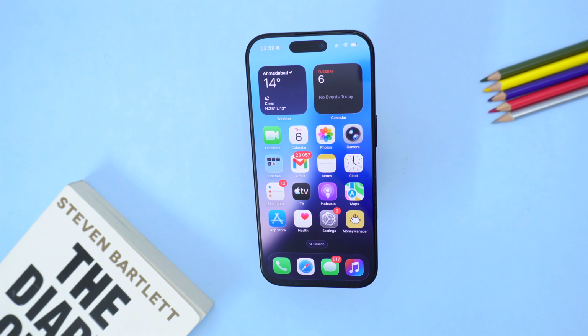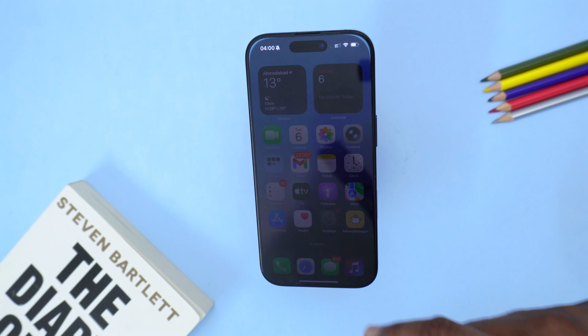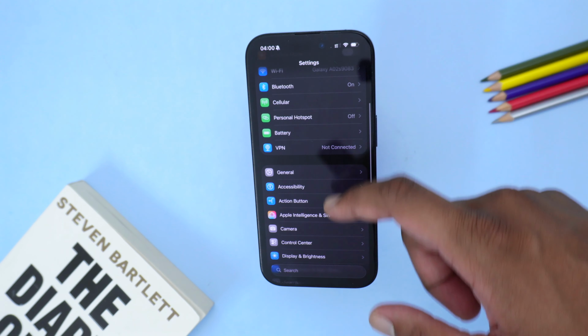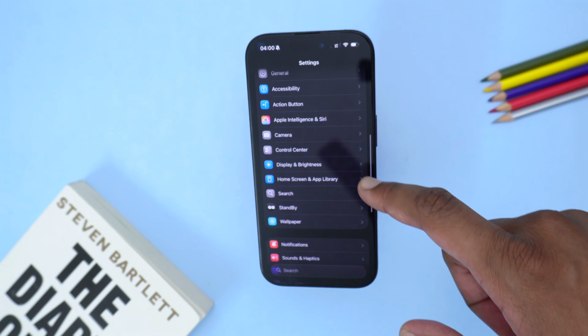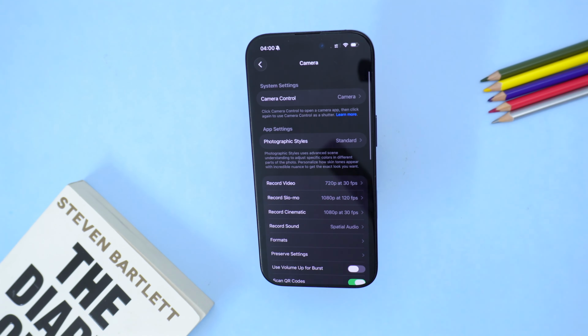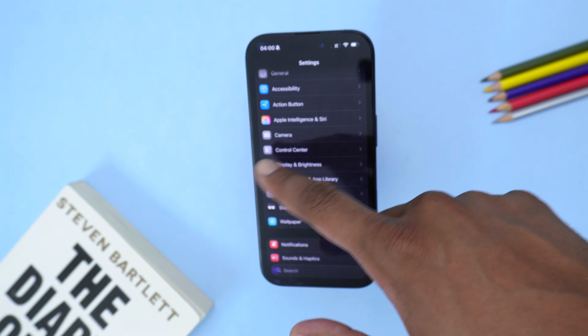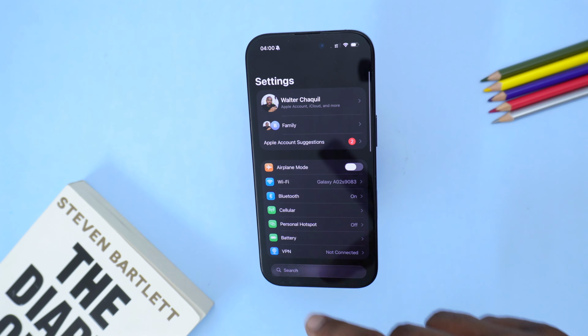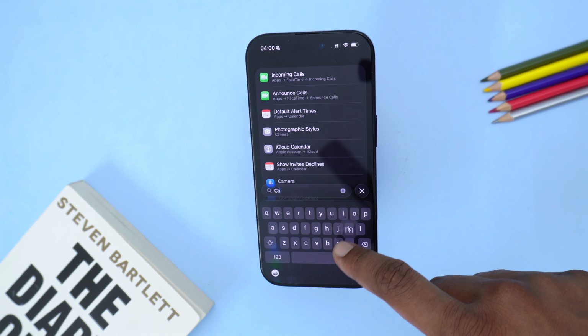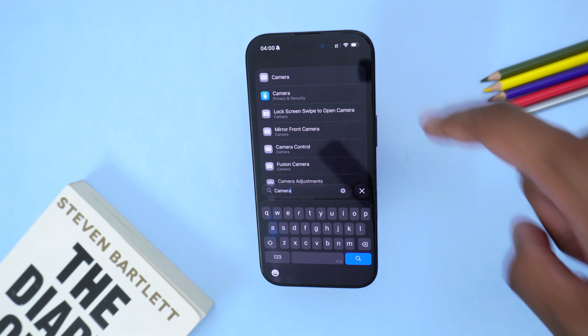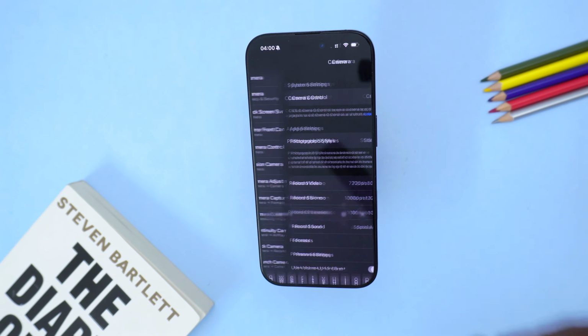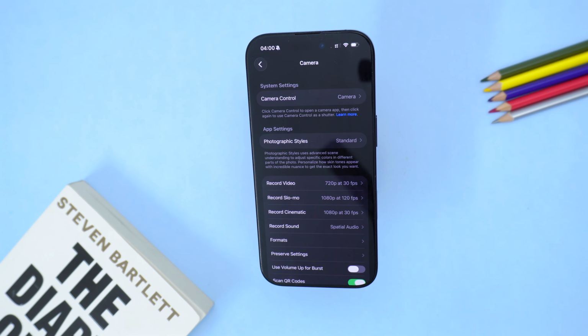Now, jumping into the very first way, where I'm going to show you how to record slow motion videos, I'm going to show you the settings. By simply hopping into settings real quick, we're going to scroll down all the way to camera down here. Simply tap once on camera, and if you're unable to find the camera section under settings, simply tap on search and type manually camera, and you'll be able to see camera settings here at the top. Tap once and you'll be brought to this page where you have all settings related to camera.